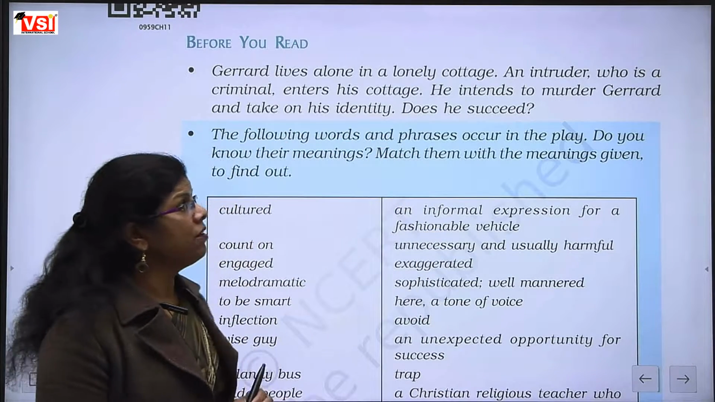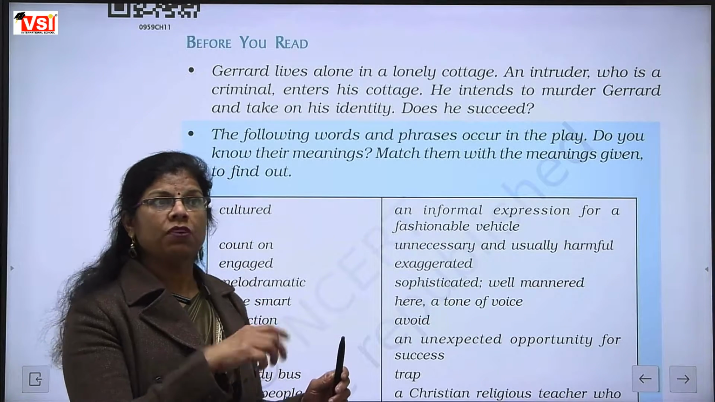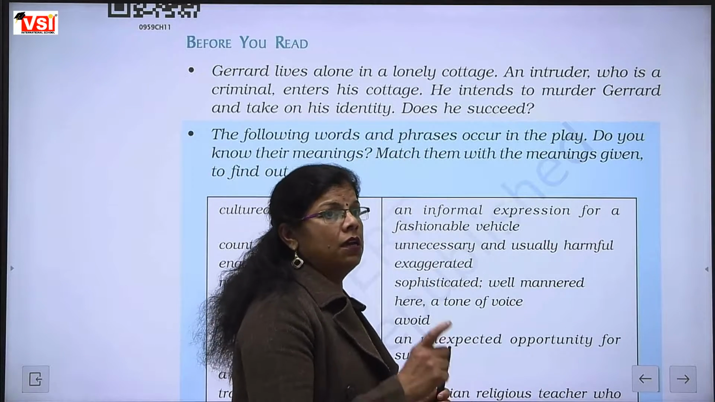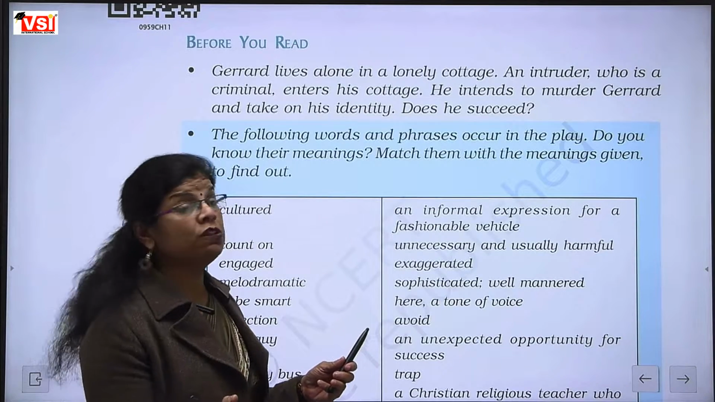An intruder is a person who enters inside forcefully. जो जबरदस्ती किसी के घर में घुस जाता है, that is called an intruder. In Hindi, if you are searching for a particular word for intruder, then it is घुसपैठिया.